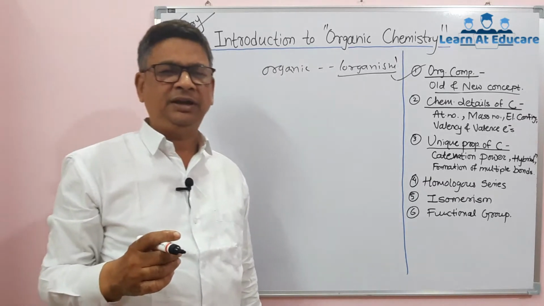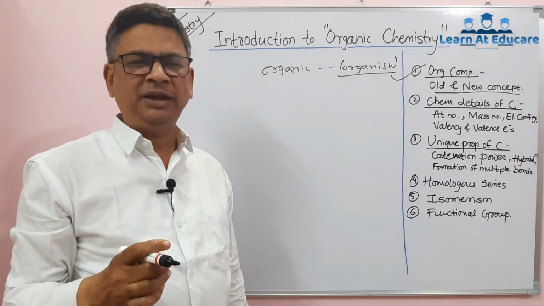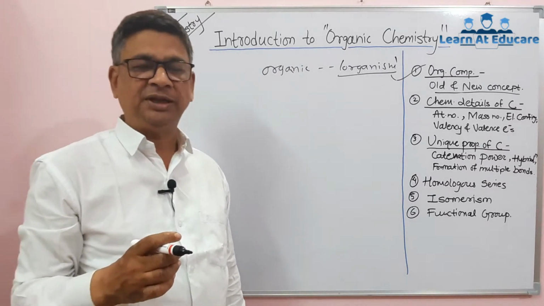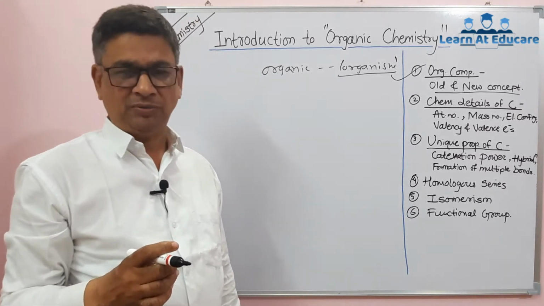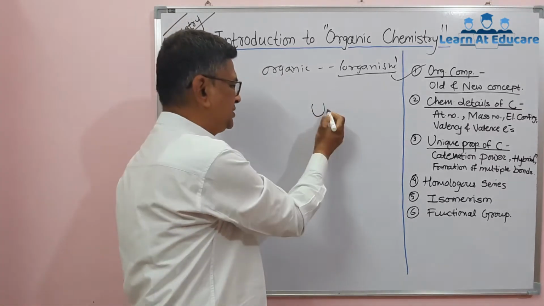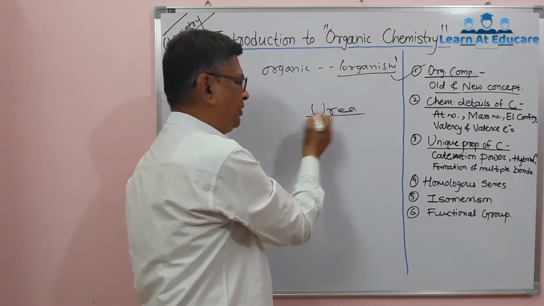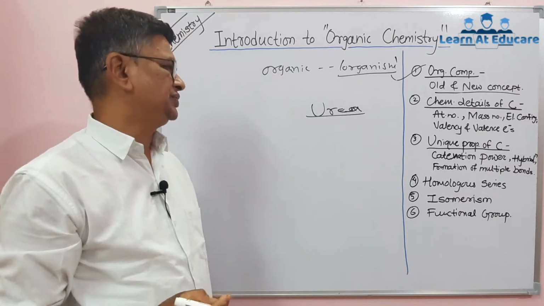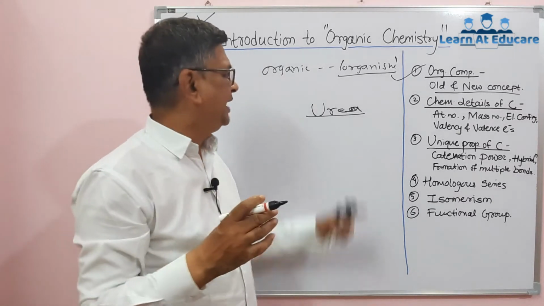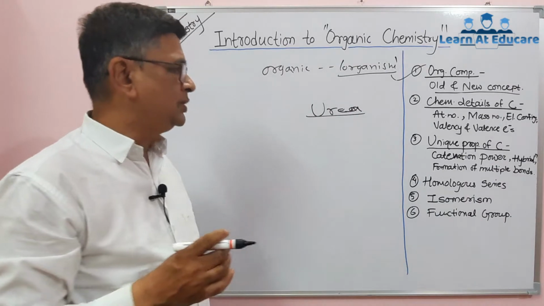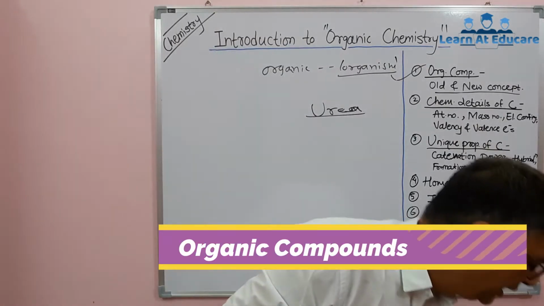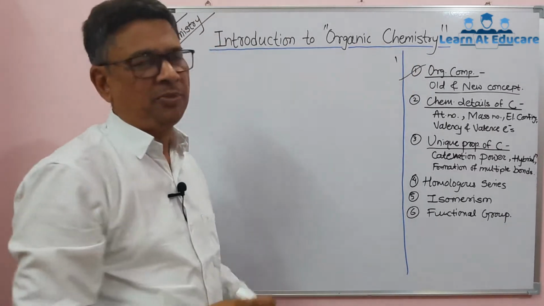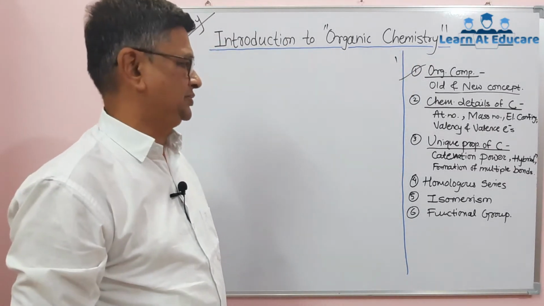In the laboratory and in the industrial factory, there were so many reactions by which organic compounds were synthetically obtained, especially also from inorganic compounds. Urea was the first organic compound that was obtained from an inorganic compound by reactions. So the old concept is from organism, and now the new concept is that organic compounds are the carbon compounds which satisfy certain chemical properties. They are called organic compounds.